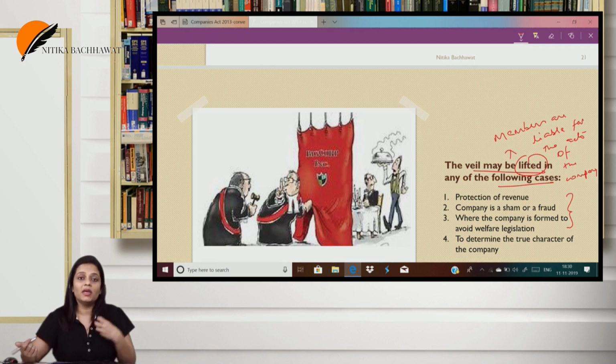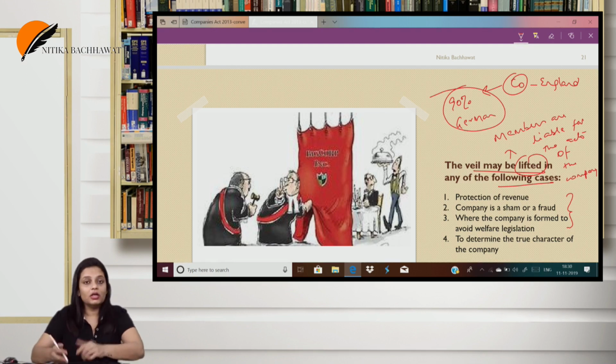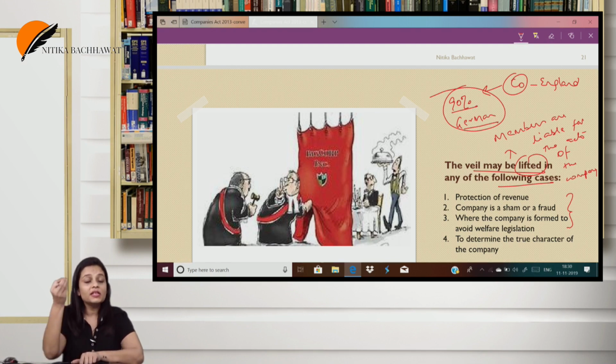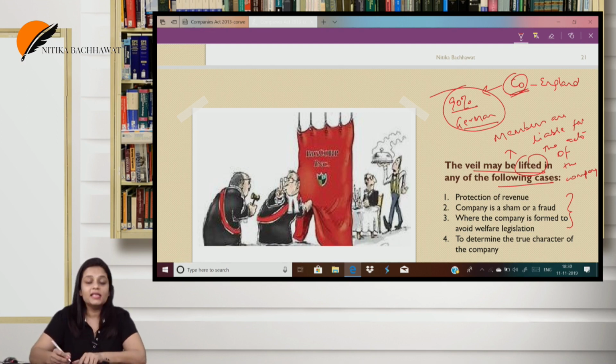The company is an enemy person. So the company said, how can we be enemy? We are formed in England. There the court held that since the company, though it was incorporated in England, 90% of the shareholders were German. Now, generally, company and members are different. But here, to determine whether the company is an enemy company or not, the veil was lifted. And when the veil was lifted, it was found that 90% of the members were German. And since Germany and England were at war, it was held that the company is an alien enemy.